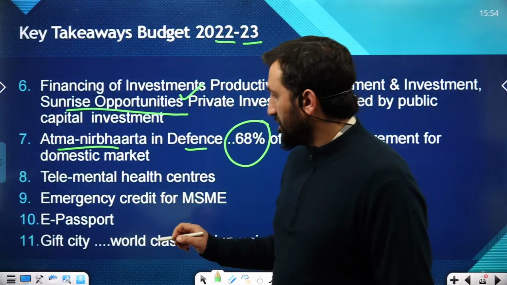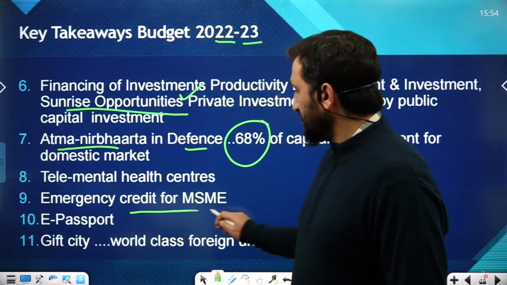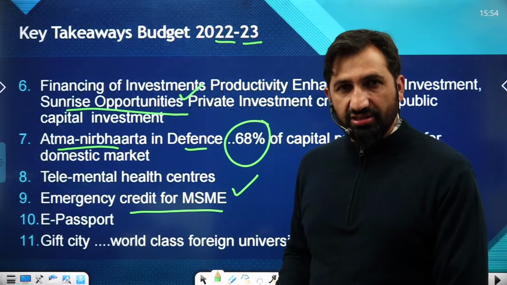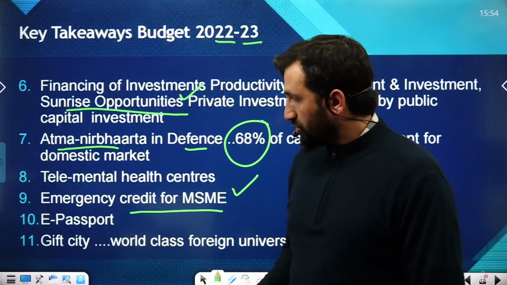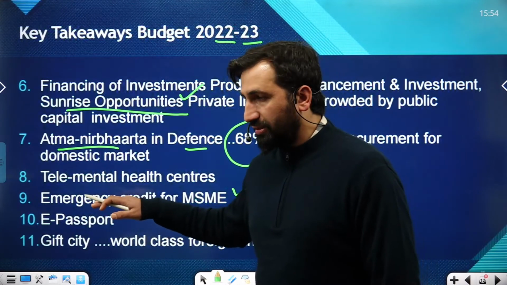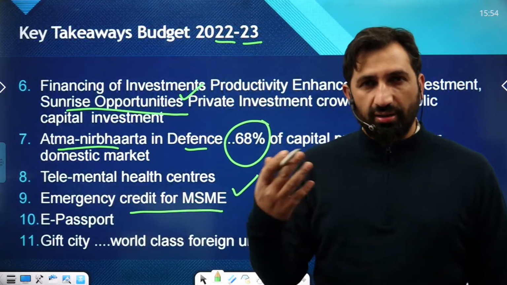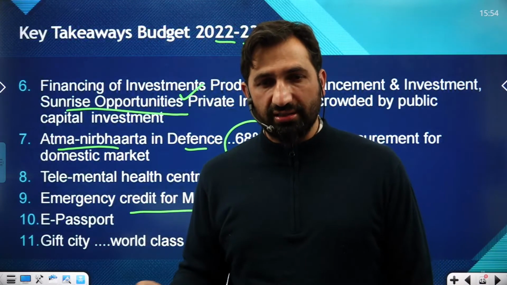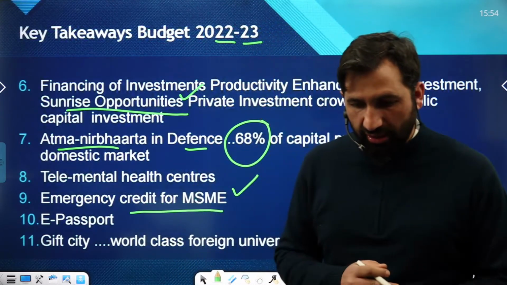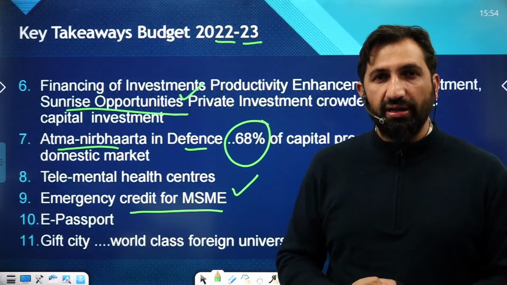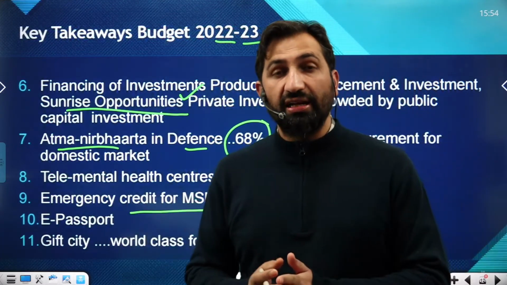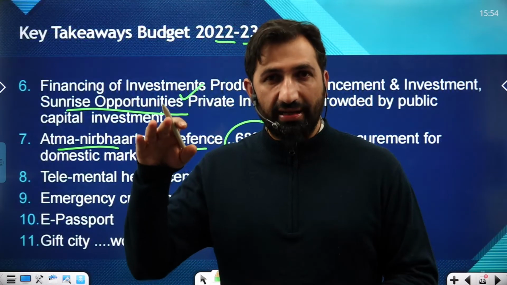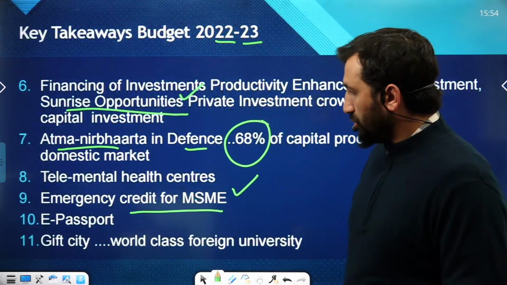And after that, there is emergency credit for medium and small scale industries, because the economy is in distress, industry is in distress. So obviously the government has kept a scope, like our JK Bank or other banks have introduced emergency credit during the last couple of years, and जो EMIs का जो एक मंथली EMI पे करना था, उसमें से थोड़ा सा भी they have relaxed a norm for the last couple of years, because the economy is in distress.